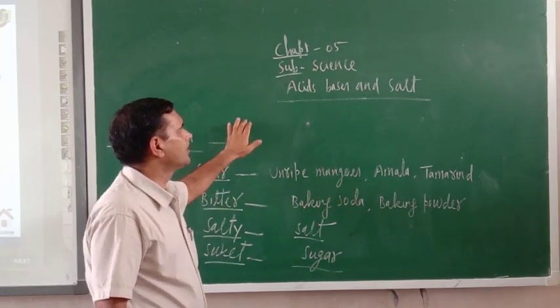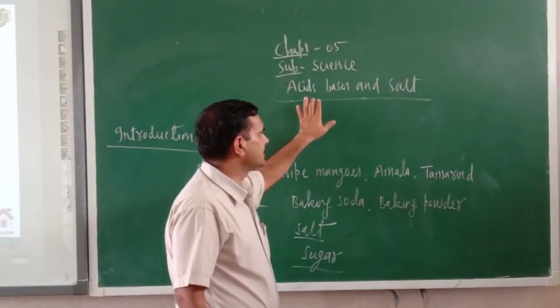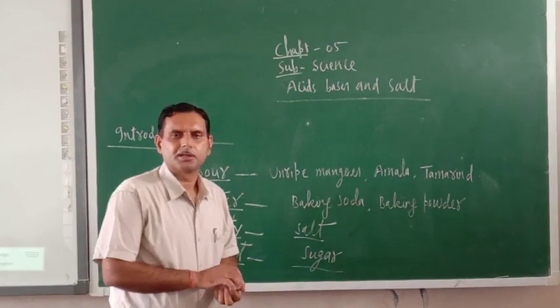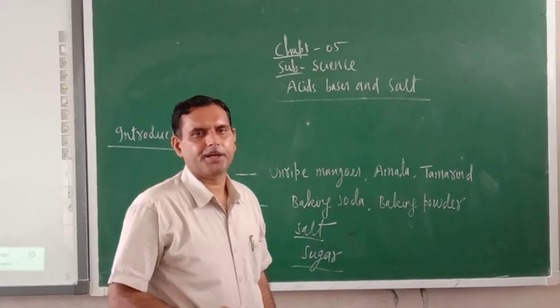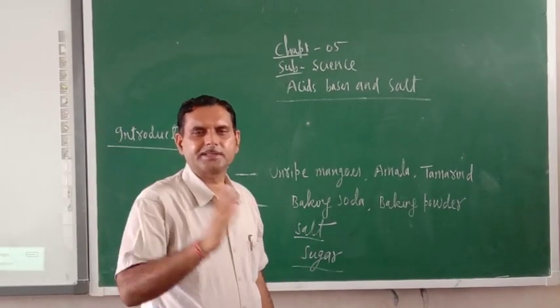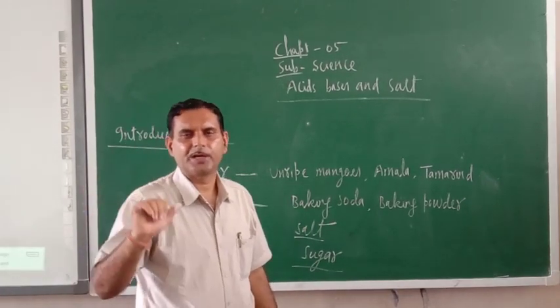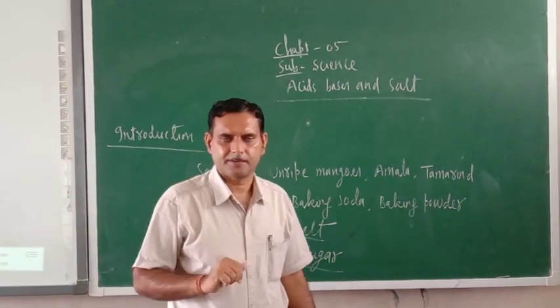Now this is the time to start chapter number 5, that is acids, bases and salt. So try to understand here, whatever food we are taking daily, on the basis of nutrients we are classifying them: carbohydrate, fats, vitamins, proteins, minerals, etc.